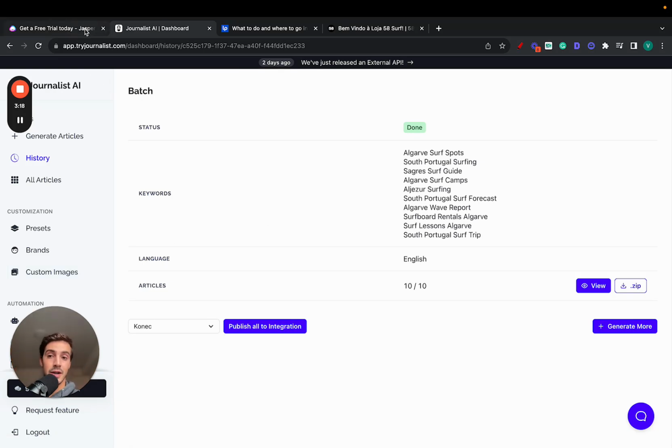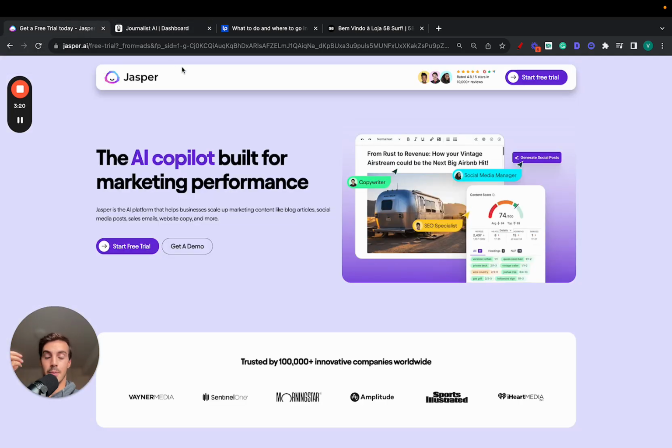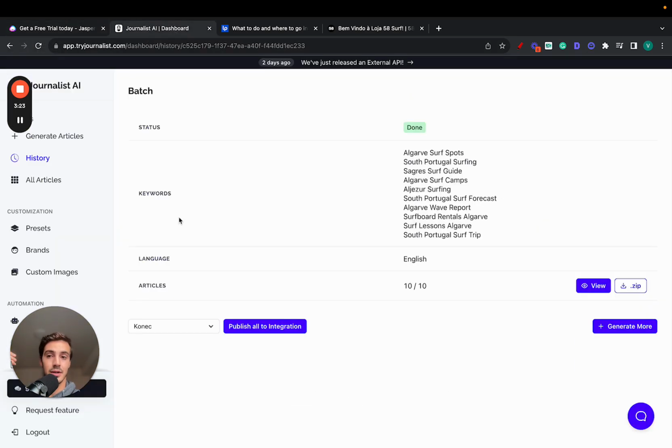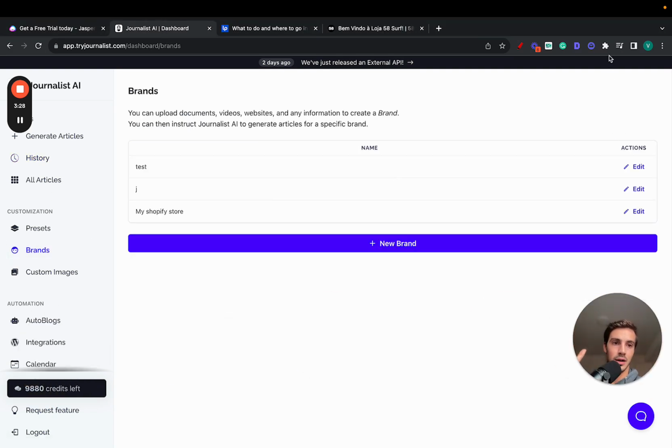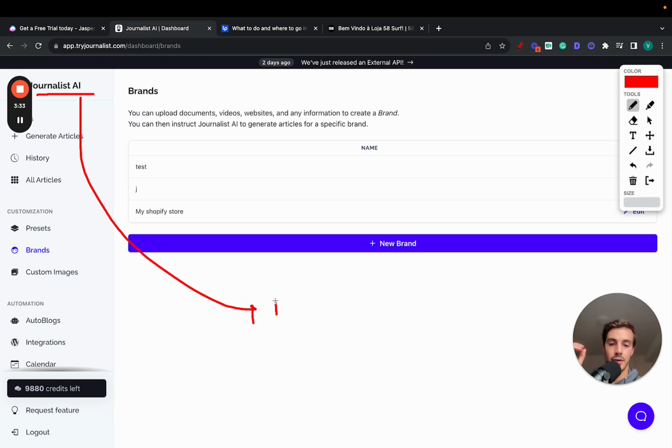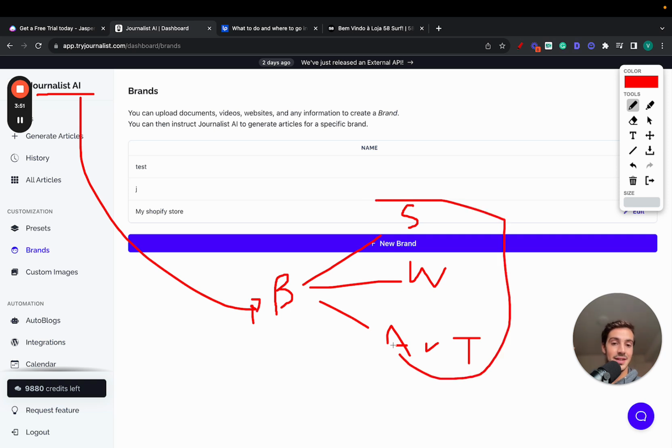Now, as you might know, Jasper AI allows you to write content in your brand style, right? Journalist also allows for that, right? You go here to brands, and essentially, without getting too technical, what this does is we connect Journalist AI with your brand, right? Let's say this is your brand. And because your brand has several assets, right? Whether that's social media platforms, whether that's your website, whether that's custom, maybe audio or video or text documents you choose to upload to Journalist AI, because it's connected with your brand, which is connected to all these assets you upload into our AI, right?